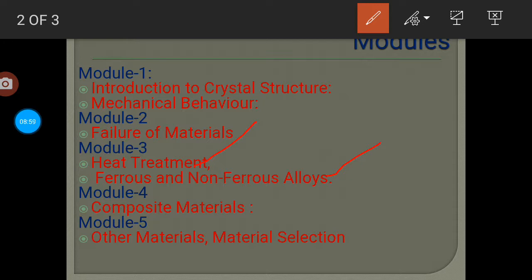And in module number 5, that is other materials and material selection. Here the other materials like ceramics, plastics, optical, and thermal materials, we are going to study deeply in module number 5.